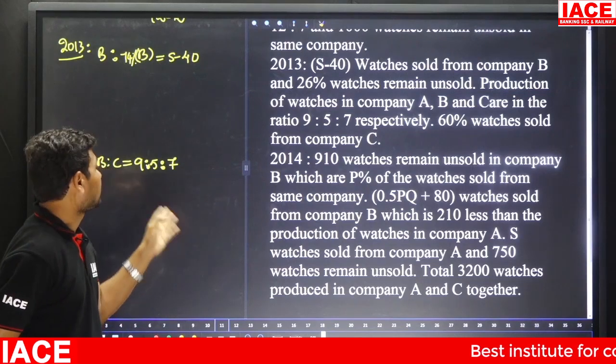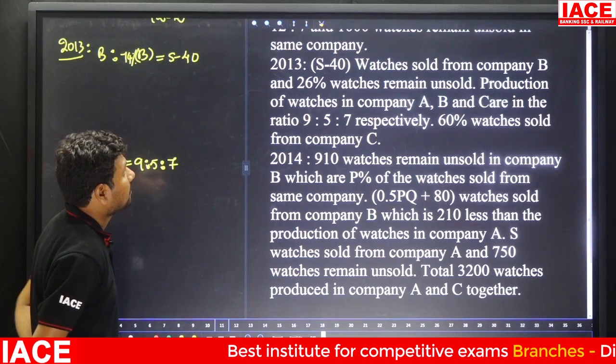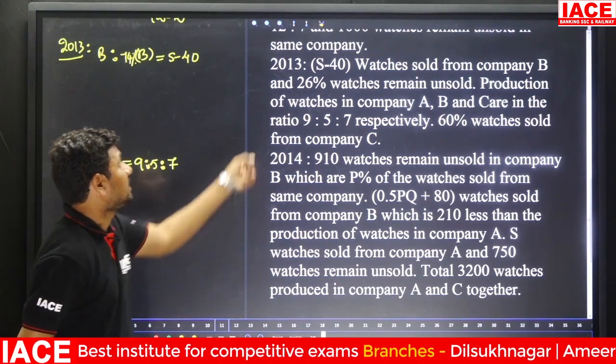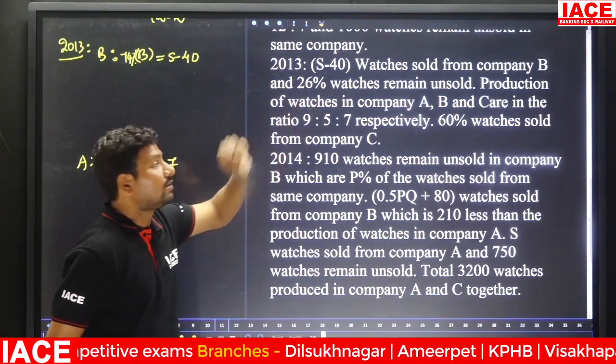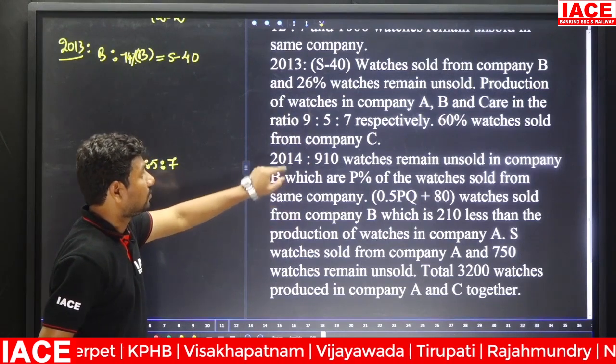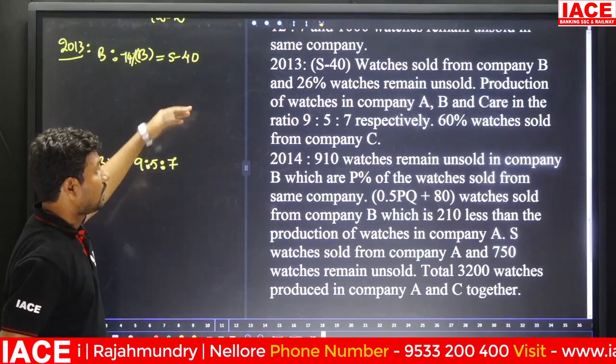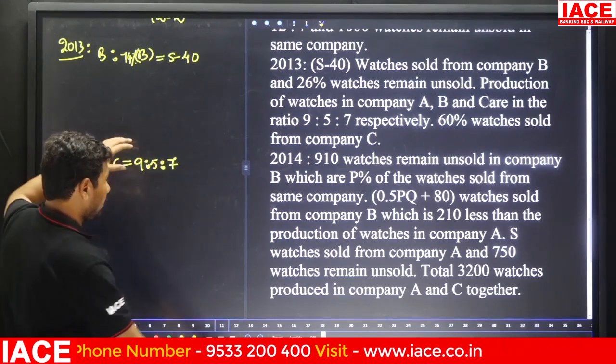For the 7x purpose, we can write the ratio unsold to sold for company C particularly. And you need to know the S value. Without knowing the S value, we are unable to solve the remaining values. The S will be available for 2014. Yes, you need the Q value, you need the P value, and the Q value we already got once.